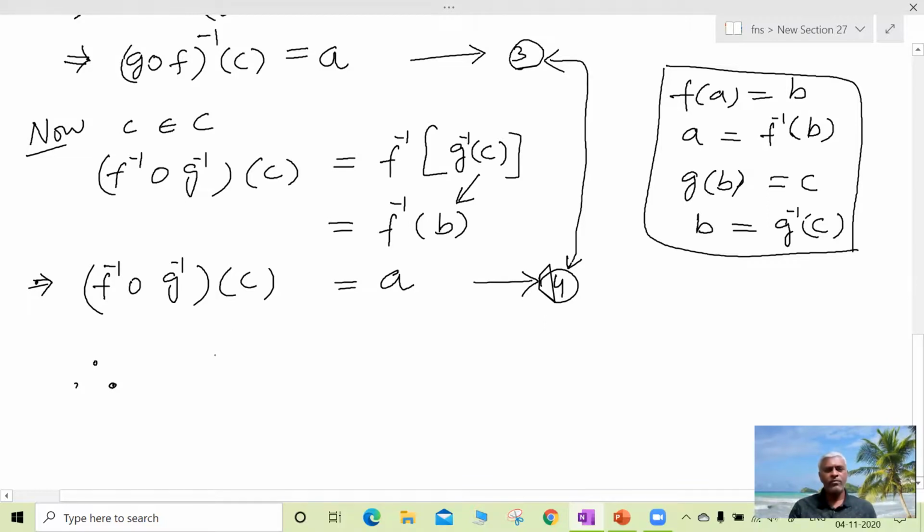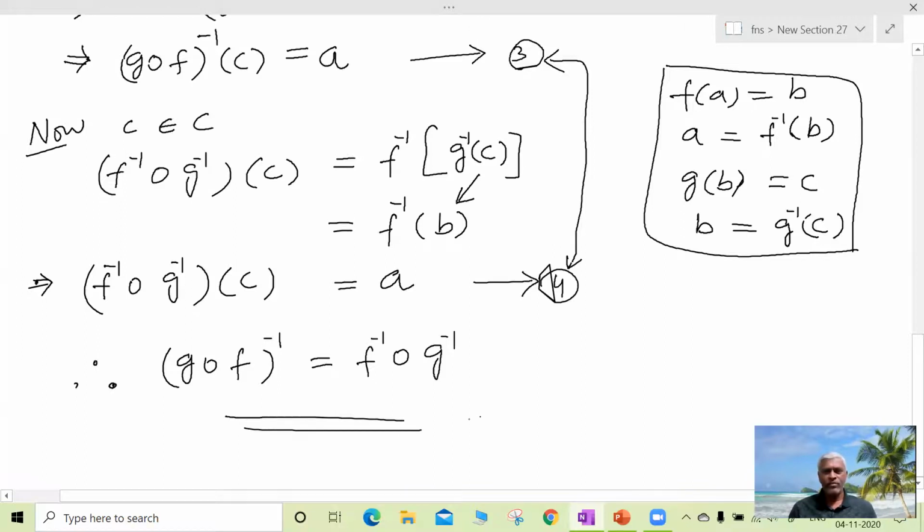Both are bijective, both are defined on the same domain, and the range of both functions is also equal. Therefore, the functions are equal. Both the functions are equal.